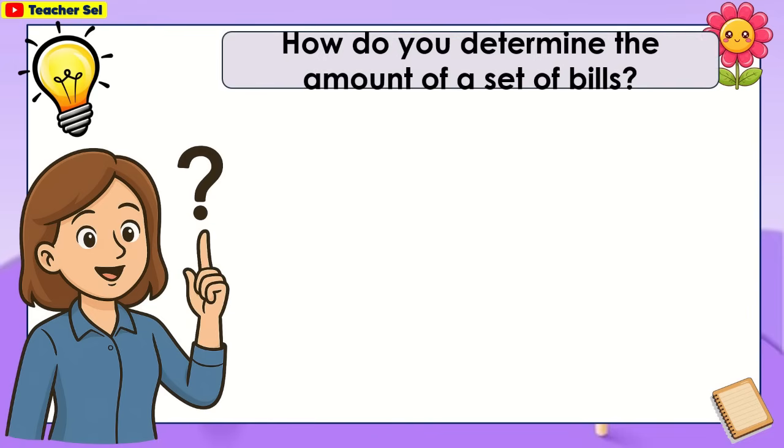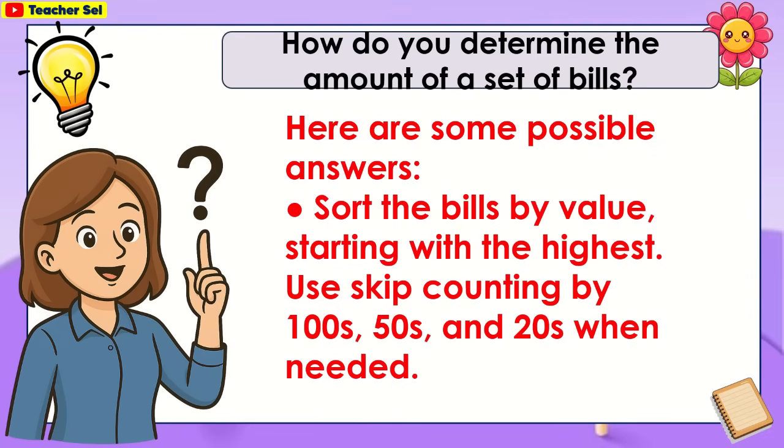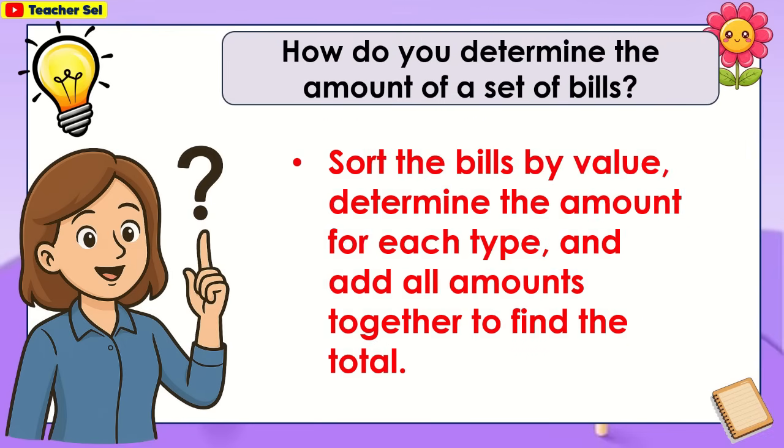How do you determine the amount of a set of bills? Here are some possible answers. Sort the bills by value starting with the highest. Use skip counting by 100s, 50s, and 20s when needed. Sort the bills by value, determine the amount for each type, and add all amounts together to find the total.